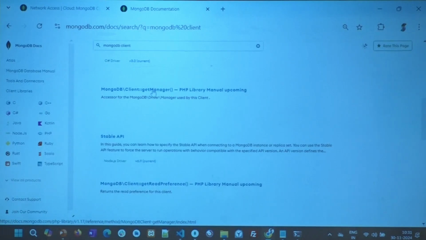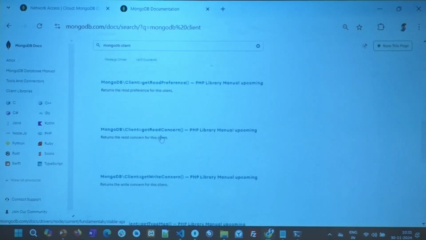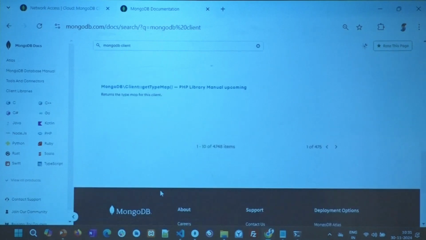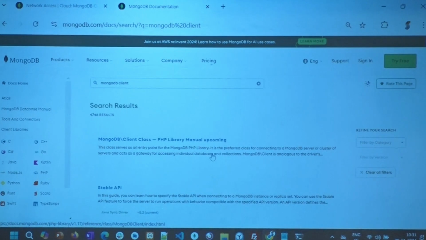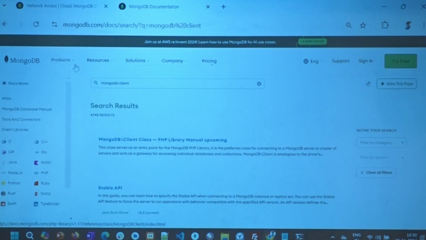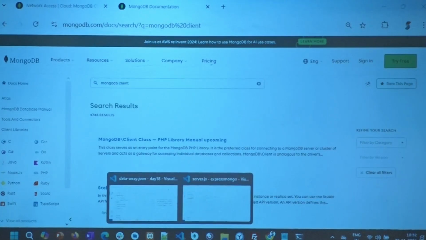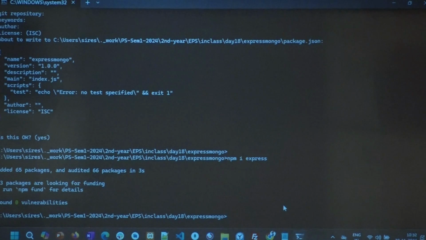MongoDB client and get manager PHP library. I think it went too deep into the whole client thing. But basically in the documentations, guys, I'll figure out. They have changed the UI again. I'll share a link using which it's about 15 lines of code. That's all. Using client, you can directly connect and fetch information. Okay. So here, what we need is Mongoose.